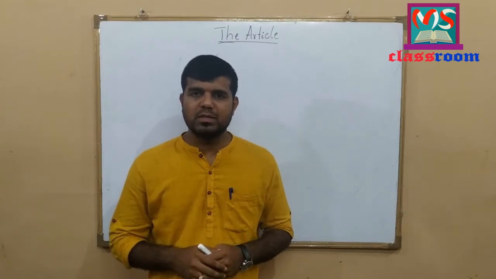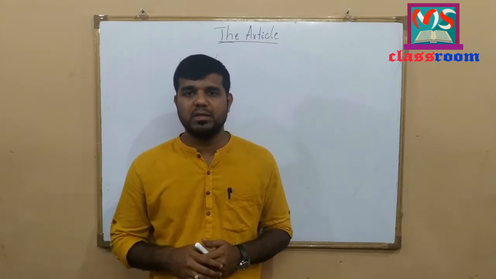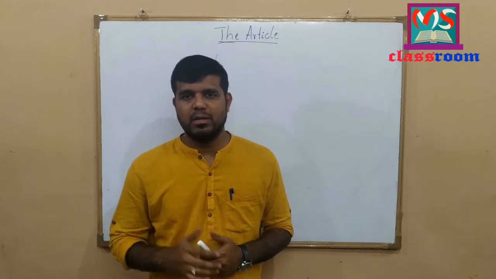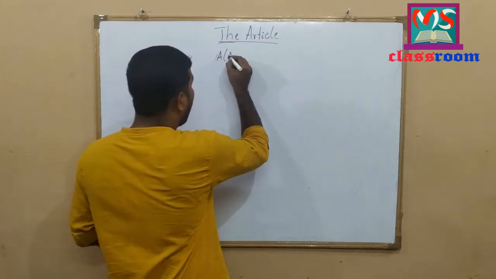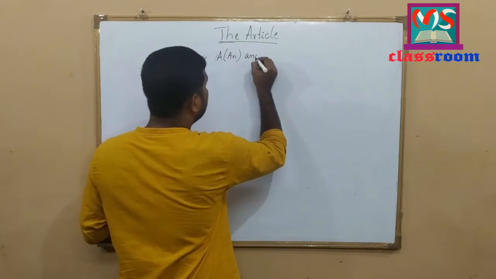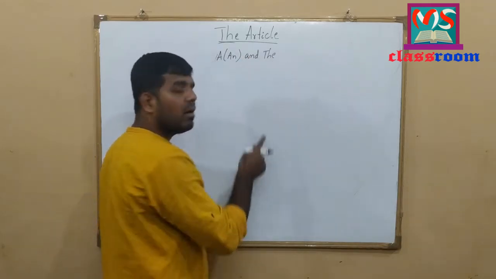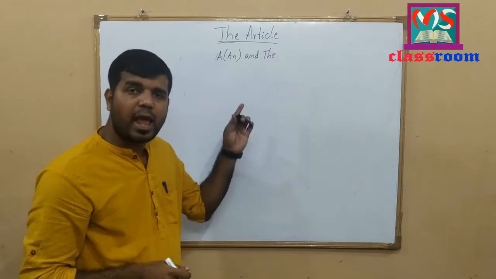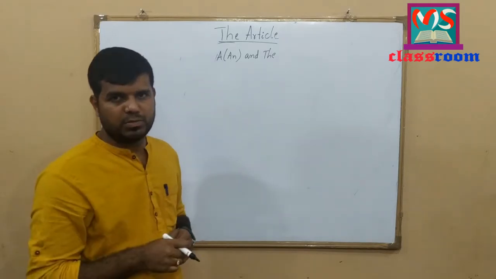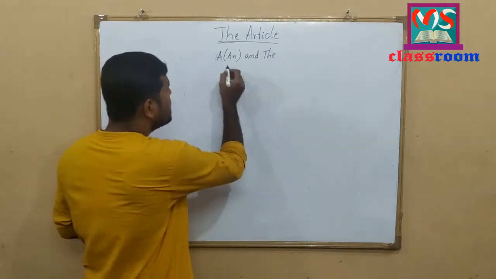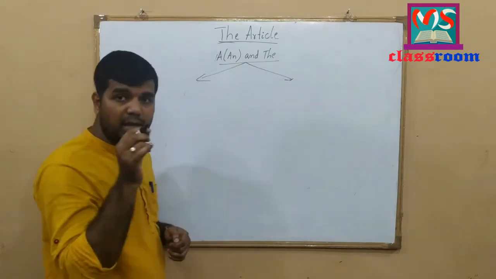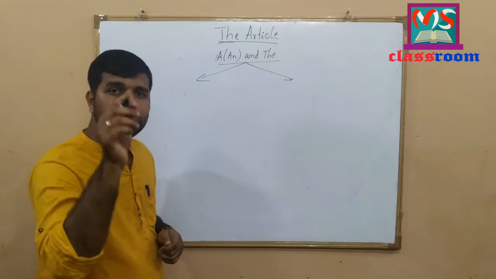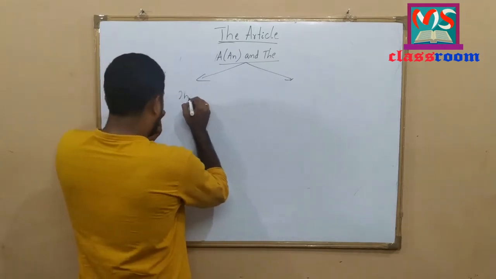Today I am here to discuss one of the important grammatical topics, that is articles. The adjectives a or an and the are usually called as articles. They are actually demonstrative adjectives. So we can see two types of articles. They are indefinite article and definite article.